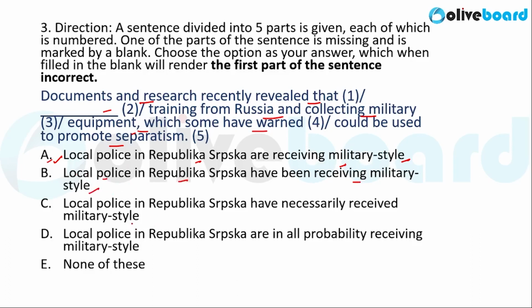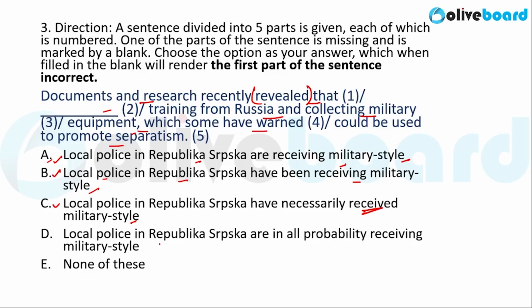Part C also fits. Let us see what part C says. Part C says local police in Republika have necessarily received. So this indicates that yes, they have necessarily received and the documents have revealed this fact. So option C is also correct. So up till now all these three options A, B and C fit in the blank and they do not render the first part incorrect.